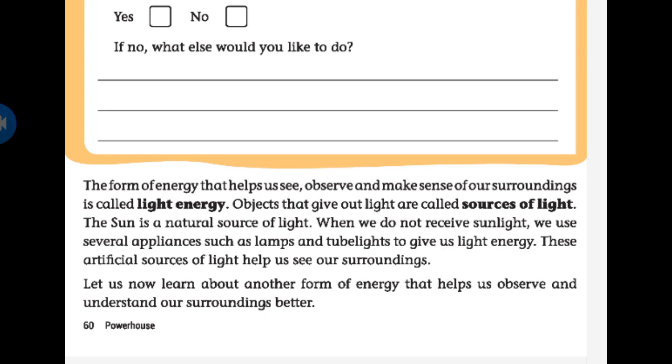My dear students, what is light energy? It is a form of energy that helps us see. Next, sources of light means objects from which we are getting light. Light giving objects are called sources of light. For example, the sun and many other artificial sources like lamps, tube lights, candles. So these are some sources of light.